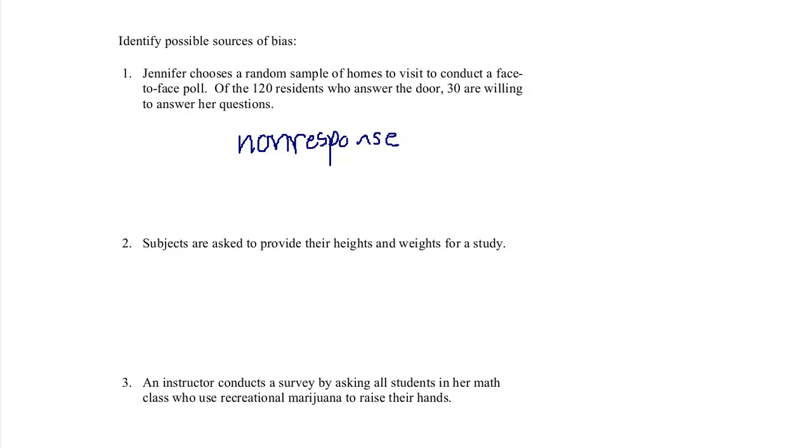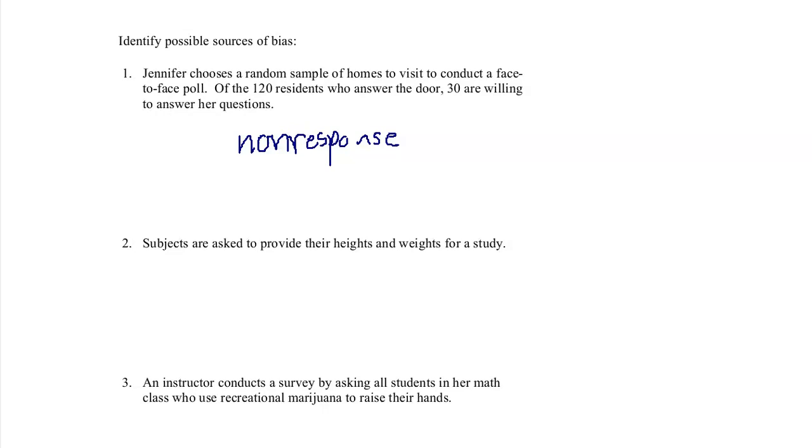In non-response, this is where you call somebody on the phone and they hang up on you. This is where you knock on the door and they shut it in your face. Non-response. People choose not to participate even when you take the effort to go to them. And this can be a problem because people who choose not to respond may be fundamentally different from the people who do choose to respond. So you're also missing data because you're not getting those people, but the problem is of non-response. So non-response, that's our potential source of bias.